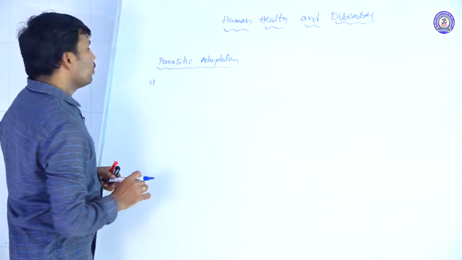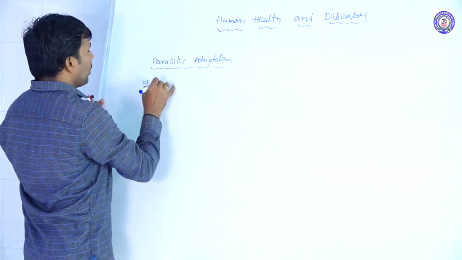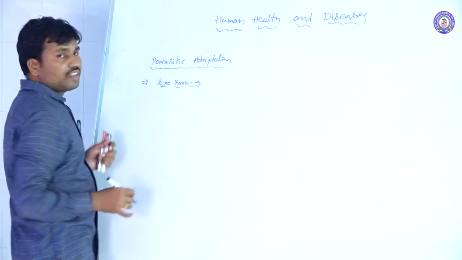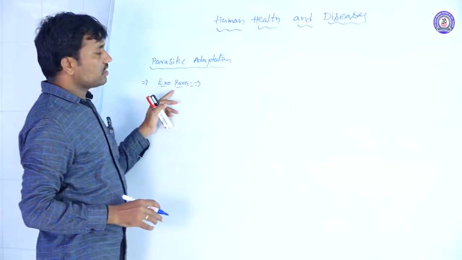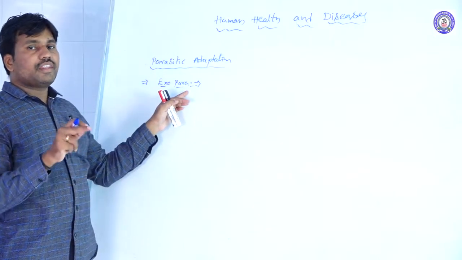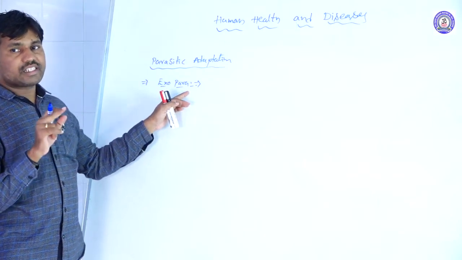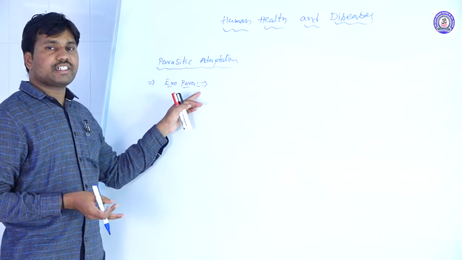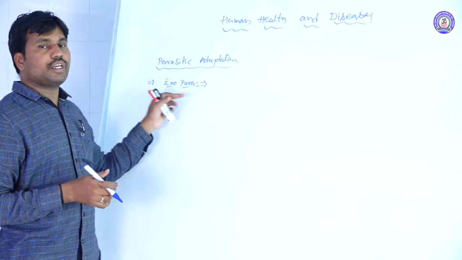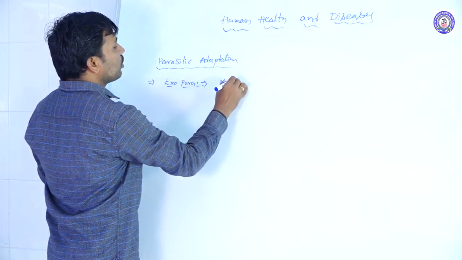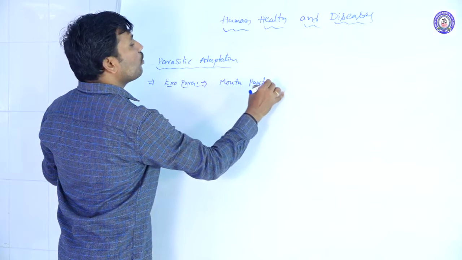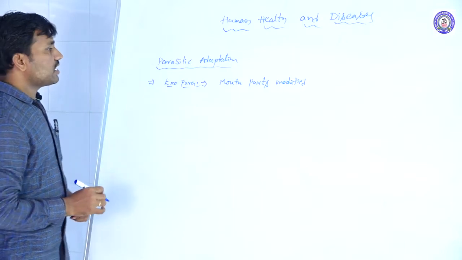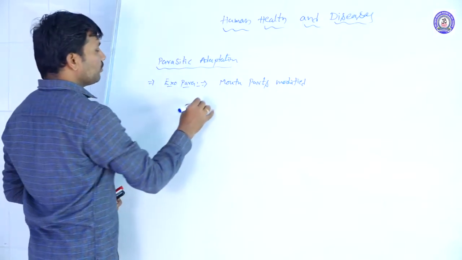For example, those that live on the outside, the exoparasites. In the case of humans, exoparasites are mostly blood sucking. For example, leeches and mites are exoparasites only. There the mouth parts are modified. This is the adaptation for these parasitic forms.